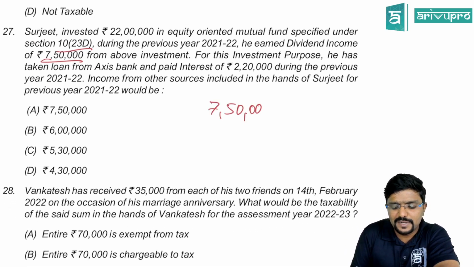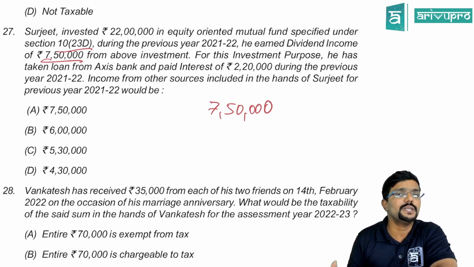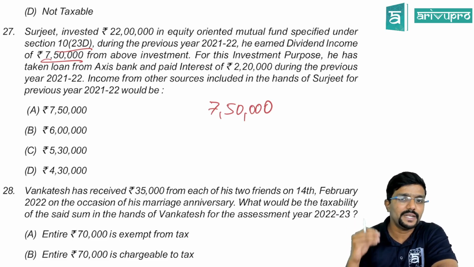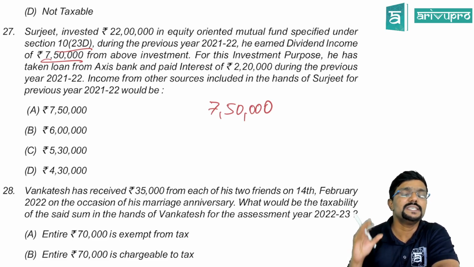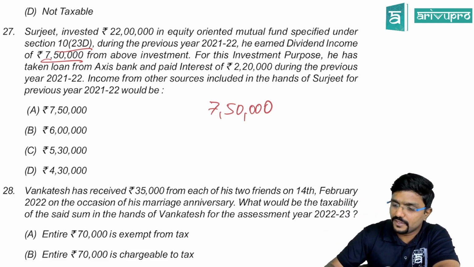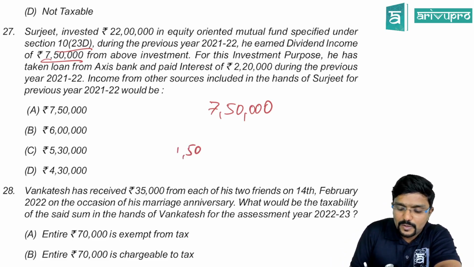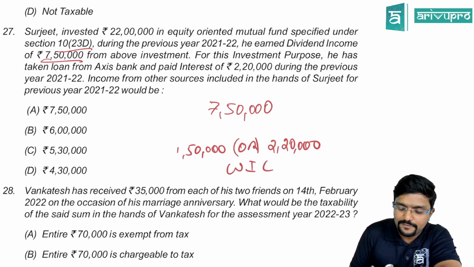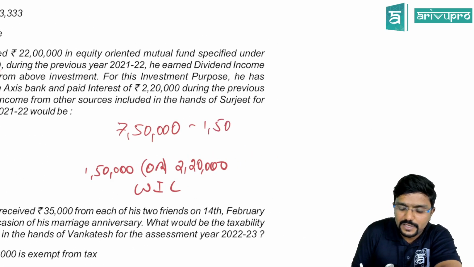Dividend income will always be taxable under income from other sources. And to earn that, if you have incurred any expenditure, you can claim it. Except against casual income, you cannot claim. But here, he has taken a loan and invested, so he is paying interest of 2,20,000. Can he claim the full 2,20,000? No. It is restricted to 20% of the income. How much is 20% of 7,50,000? 1,50,000. So 1,50,000 or 2,20,000, whichever is lower, which is 1,50,000. So you can claim a deduction of only 1,50,000.